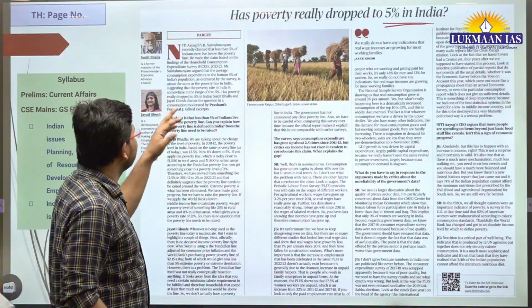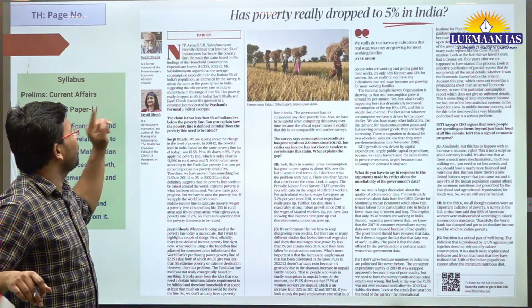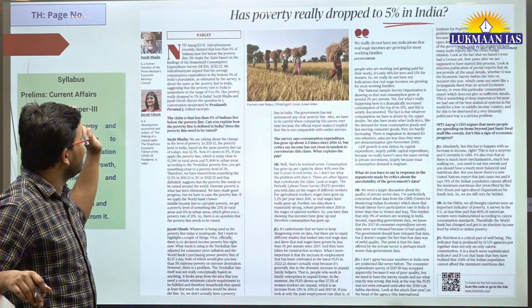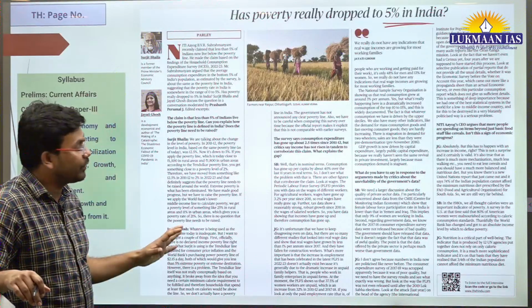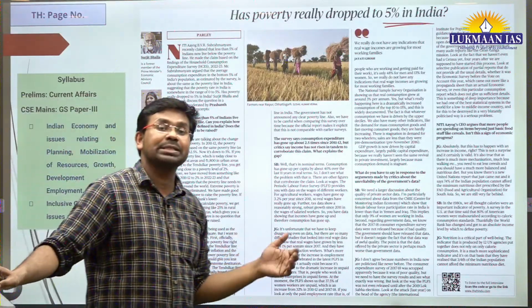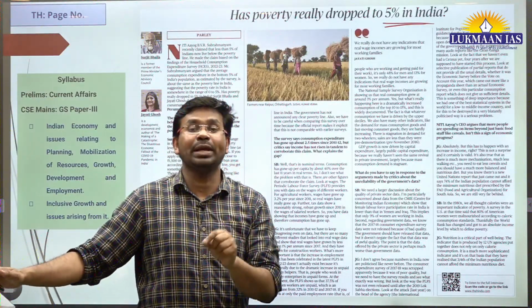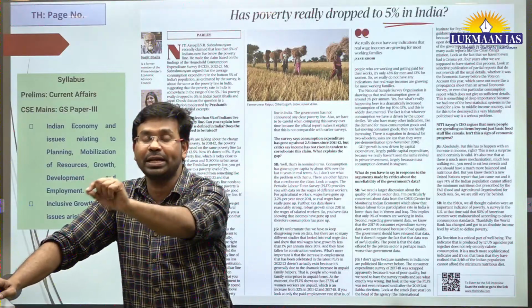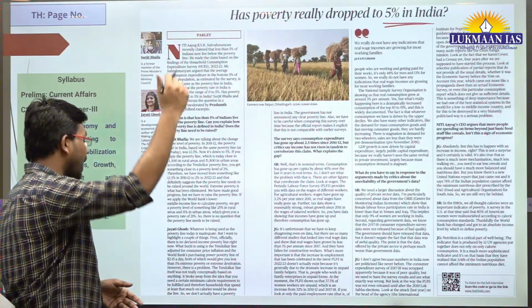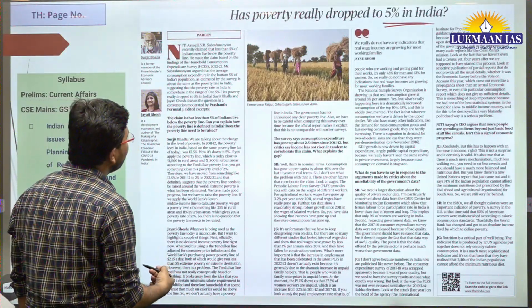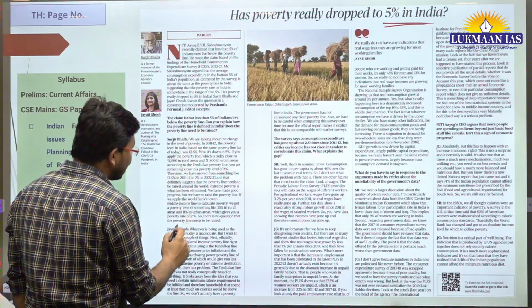And to analyze, The Hindu has interviewed two prominent persons. One person has been a former member of the Prime Minister's Economic Advisory Council, and the other is a development economist. Based on this interview, they have answered multiple questions. Number one, how do we calculate the poverty line, how do we determine the poverty line? In this article, they have said that we determine the poverty line using a method known as the Tendulkar formula. The government of India had long back created a Tendulkar committee.